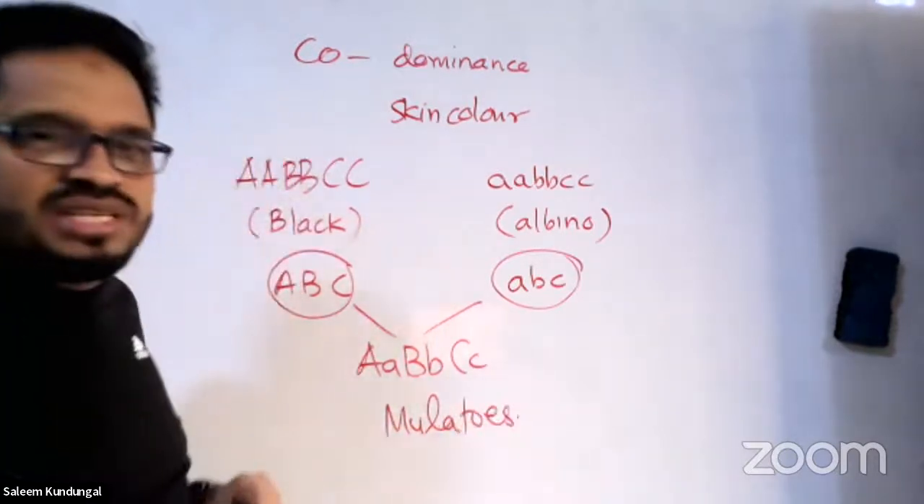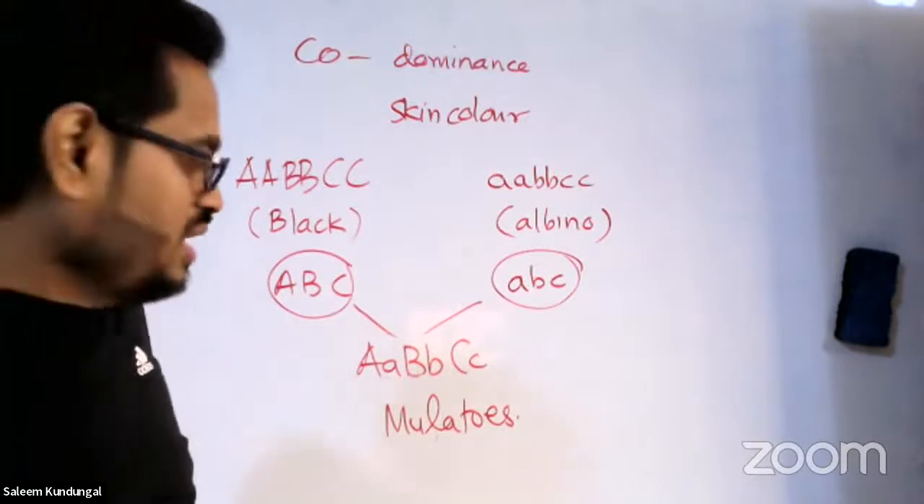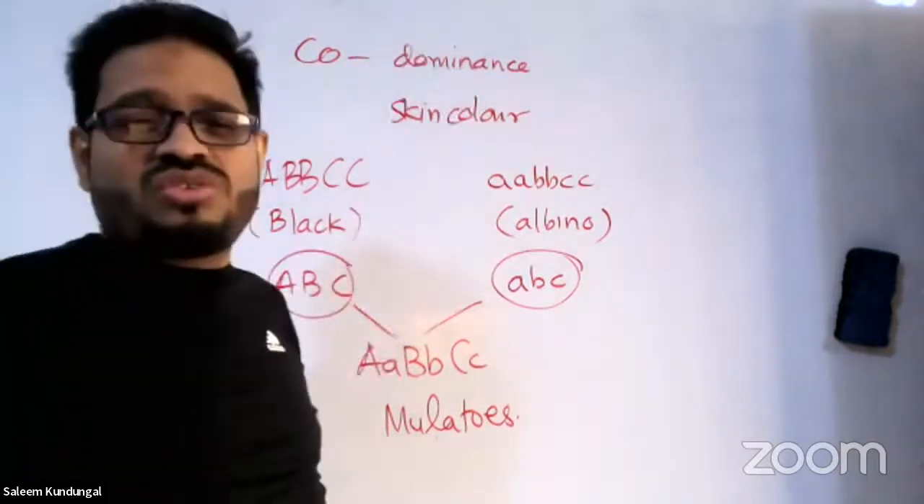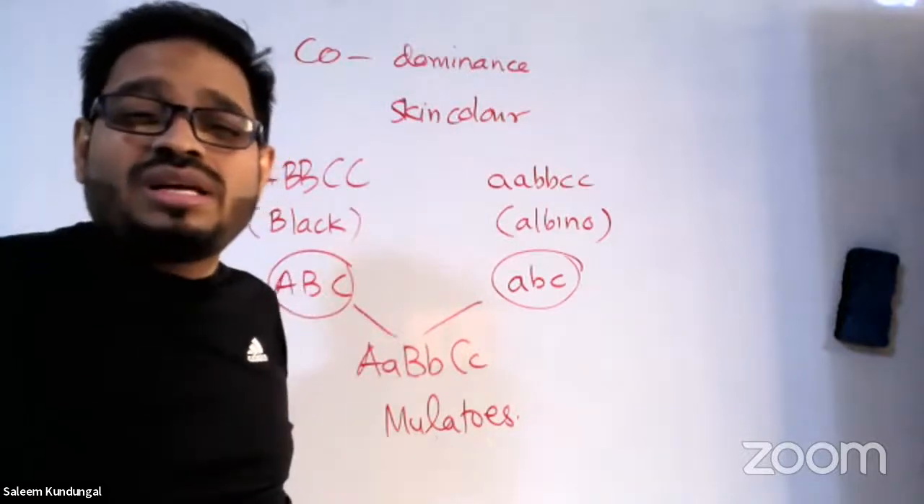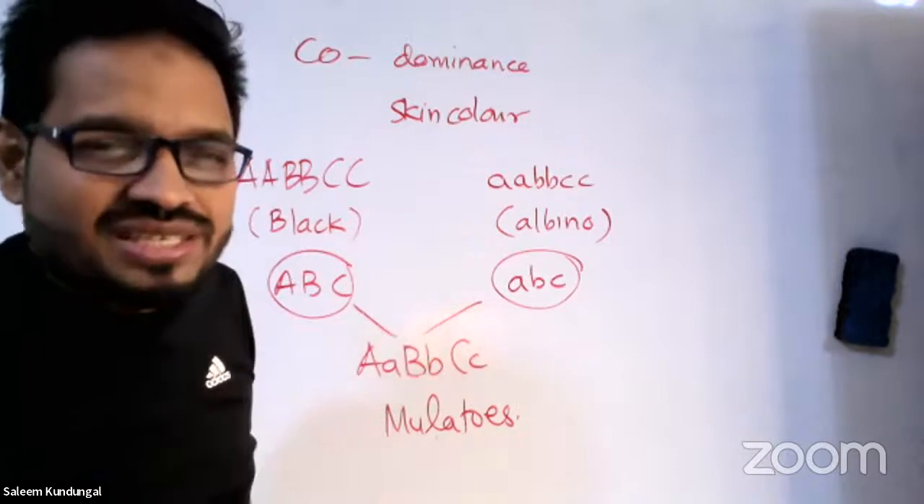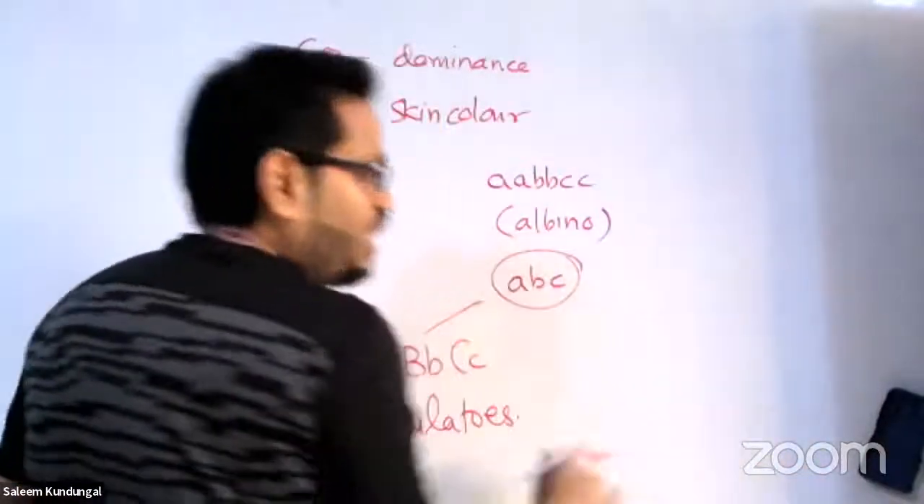Mulattoes. The intermediate ones are called mulattoes. There are so many kinds of possible F2 generations for them, with possible characteristics. I would like to arrange them in order and tell you.